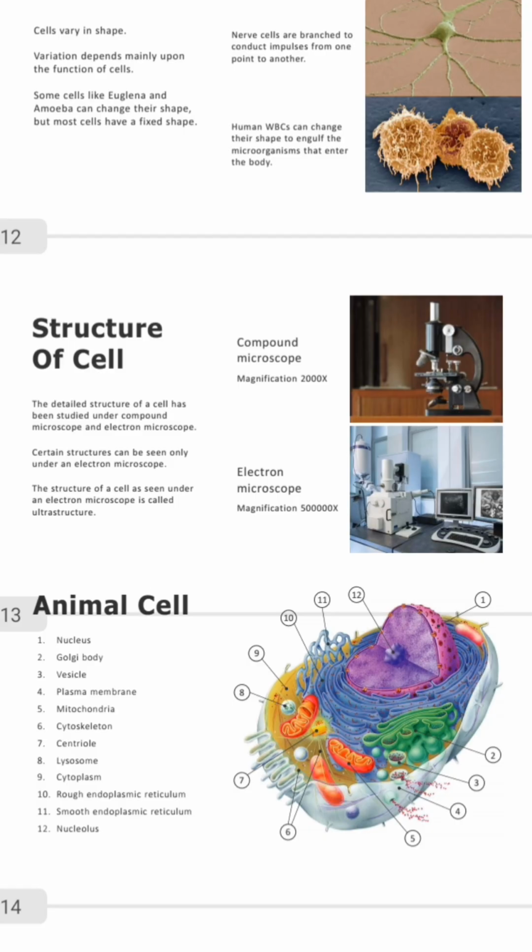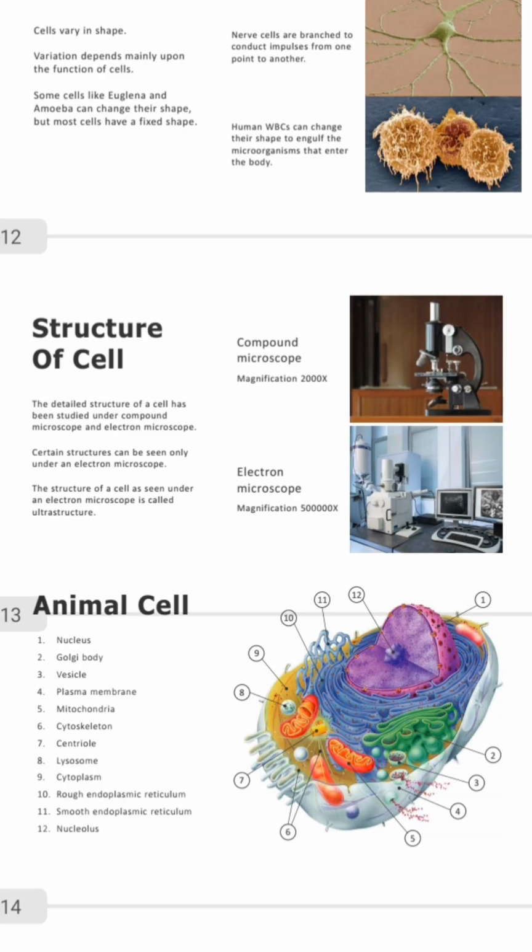Why do we have some unicellular cells that change their shapes? Human white blood cells can change their shapes to engulf the microorganisms that enter the body. That's the work. Your white blood cell always fights, like a soldier in our body, against invading microorganisms or diseases. So when they are coming, the white blood cell will swallow them, it will engulf them.